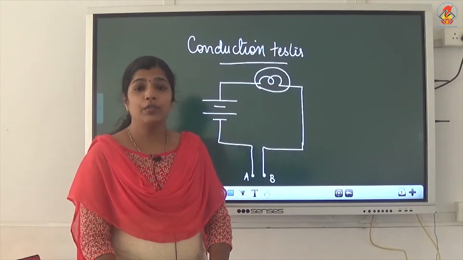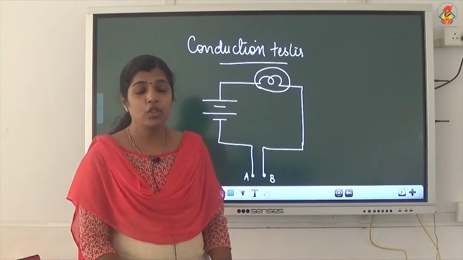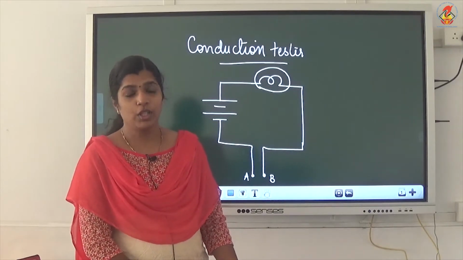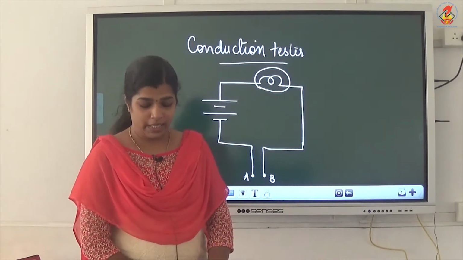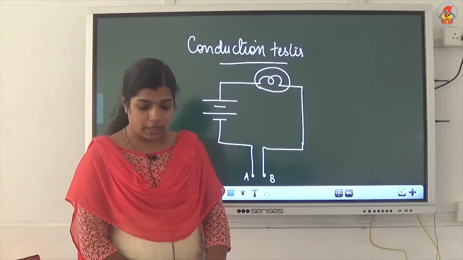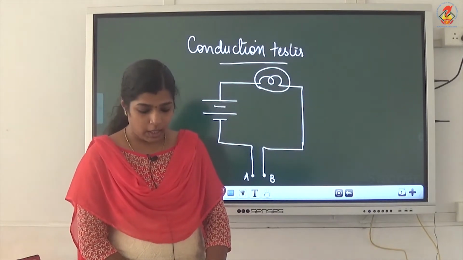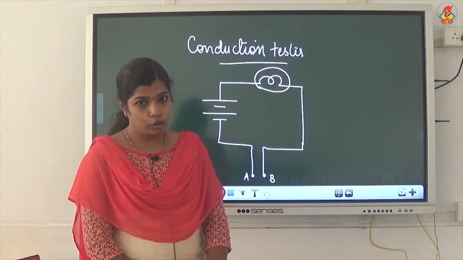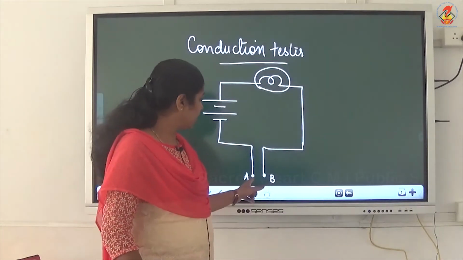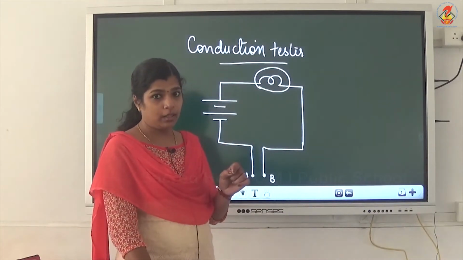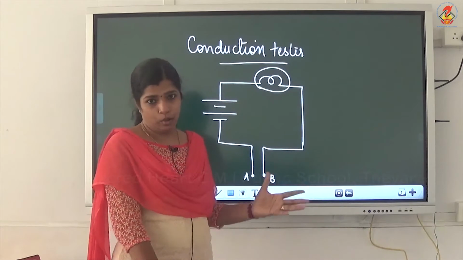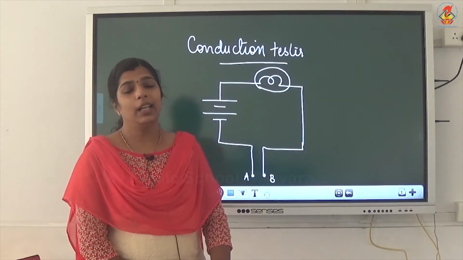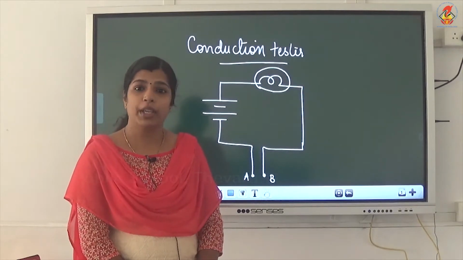Now, activity 14.1: we need to check whether this conduction tester is in working condition or not. How will we be able to do that? Join the free ends of the tester together for a moment. This completes the circuit of the tester and the bulb should glow. Just join the two terminals A and B together for a moment. If the bulb is glowing, then the conduction tester is in working condition.